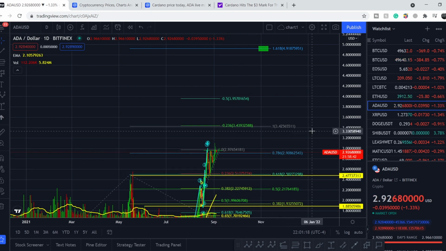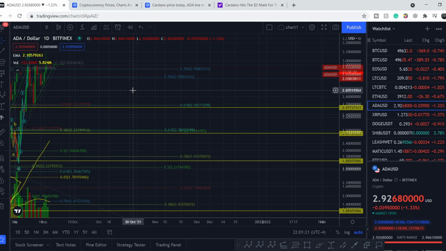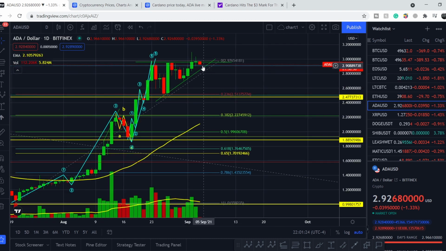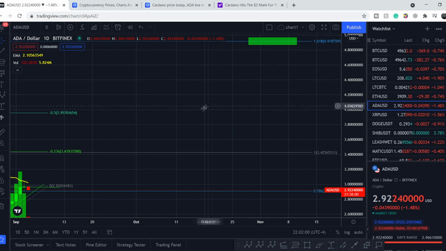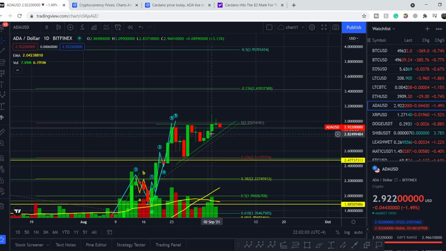So, what to expect next from the technical standpoint? In my opinion, we have to take a look at this price action, and if we hit this support line, the bottom line of this ascending triangle, and then bounce back from it, we still have a possibility to go higher. And if we exceed this level, this means it is not a false breakout, it is a real breakout, and with a good volume. Volume should be higher than these bars. And in this case, we might see a trend continuation to our primary target at the level of $4.91. Otherwise, if we break this support line, it will be the first red flag.